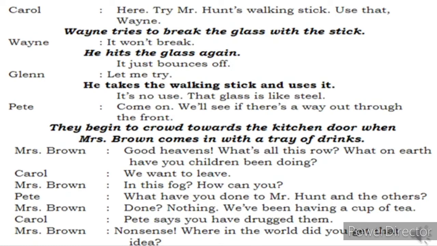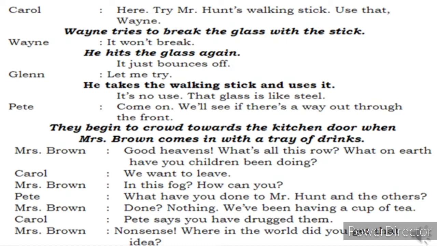They began to crowd towards the kitchen door when Mrs. Brown comes in with a tray of drinks. All six children were crowding towards the kitchen door, and Mrs. Brown enters with a tray of drinks. Mrs. Brown says, good heavens, what's all this row? Why are you people crowded here? Going somewhere? What on earth have you children been doing? Why are you all crowded towards the door now?